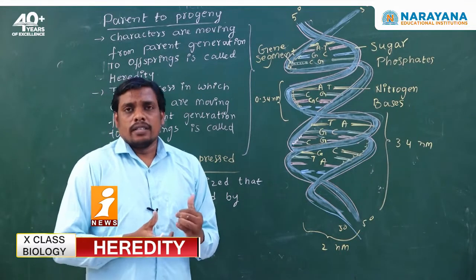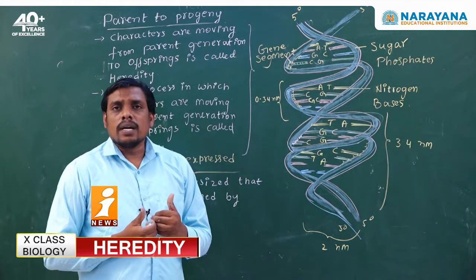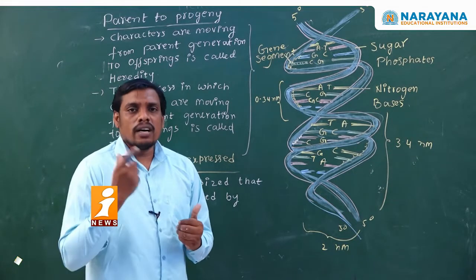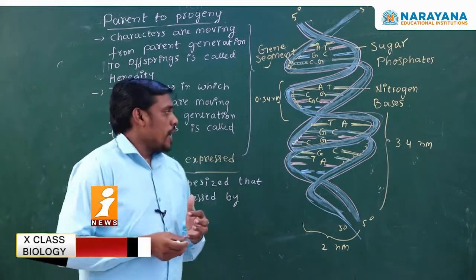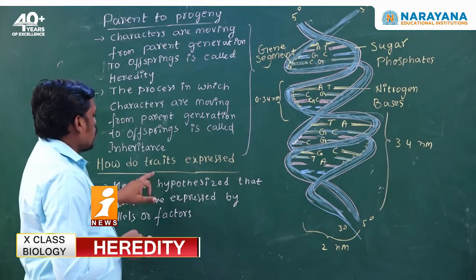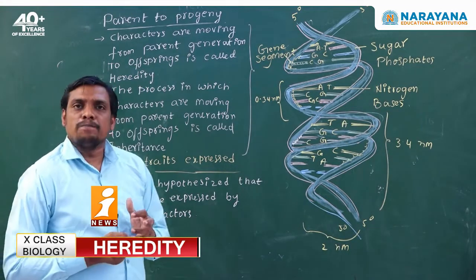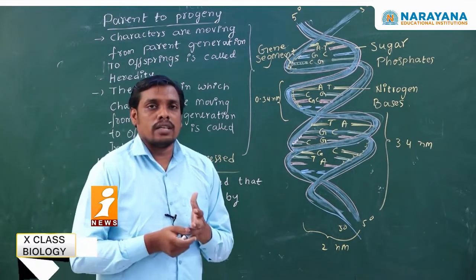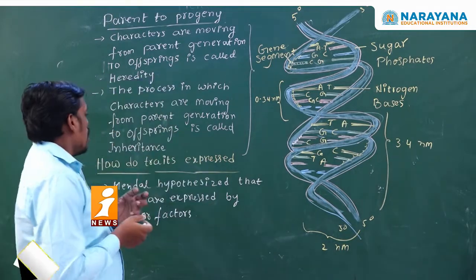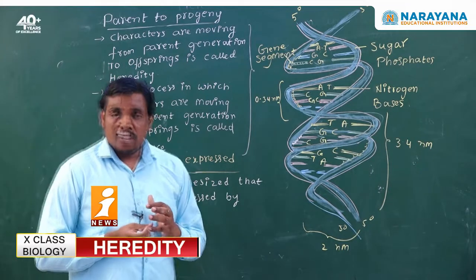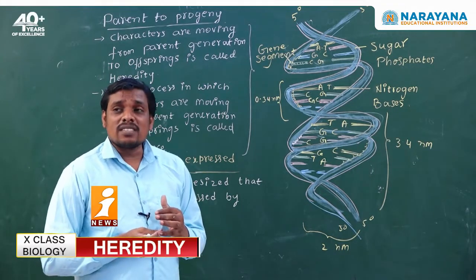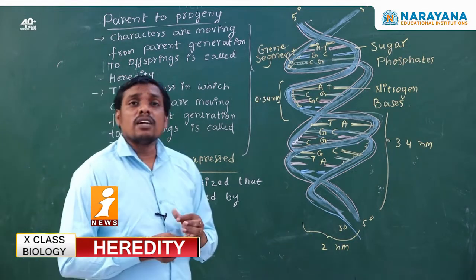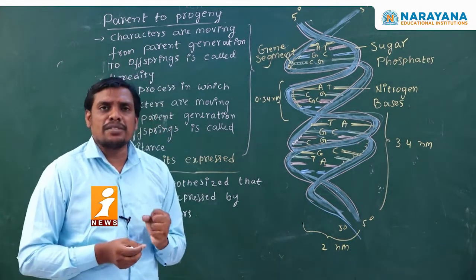As per Mendel's hypothesis, alleles are nothing but factors, they are chemical substances. Mendel gave a clear conclusion about how traits get expressed.